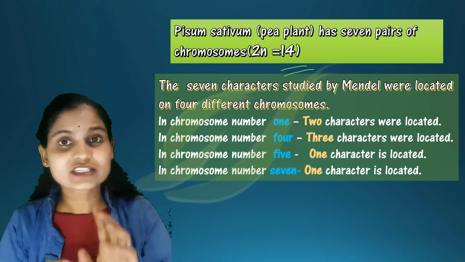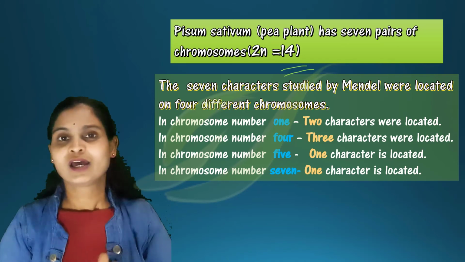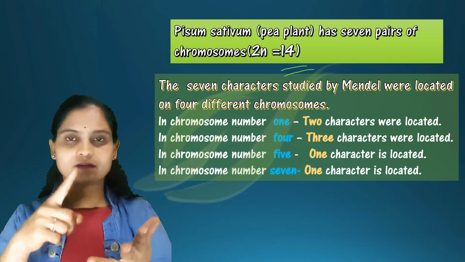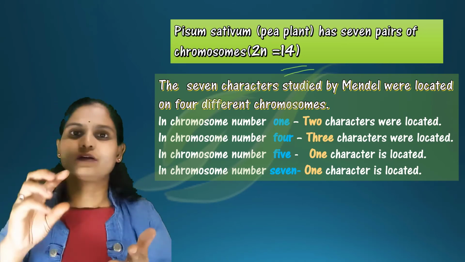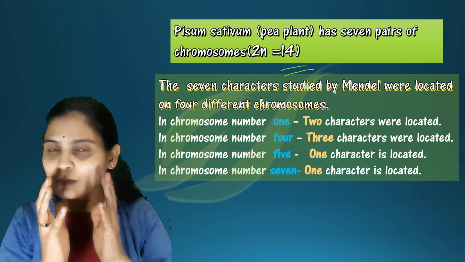Mendel selected 7 pairs of contrasting characters, like tallness, shape of the seed, color of the seed, and so on.